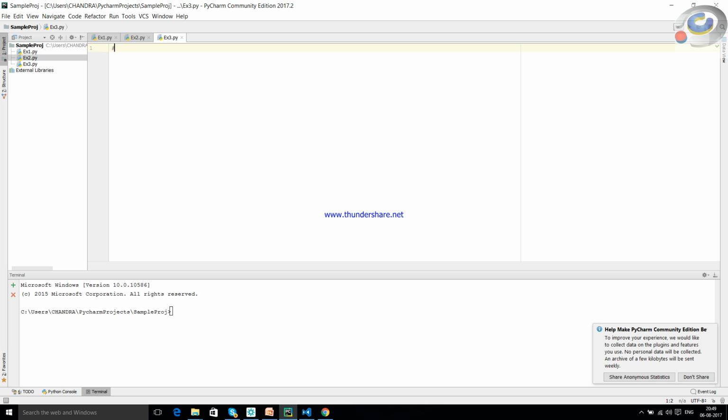Comments in Python are given in two different ways. Number one is that we just need to use a hash symbol. When we just use a hash, it's just like the shell programming that we use in our Linux. In Linux shell scripts also, we just comment it using a hash symbol. So I just write it as my first Python program. Just say my first Python program like this. So this is the commenting for you.